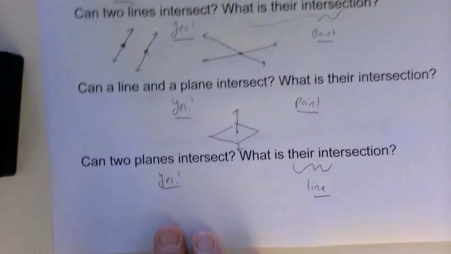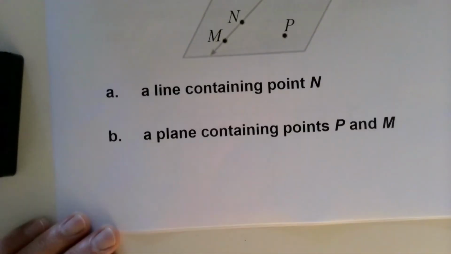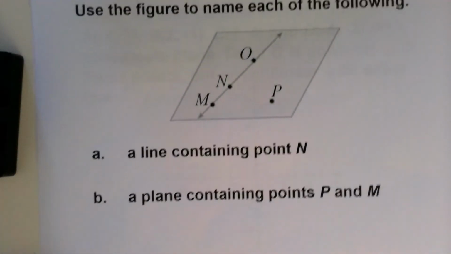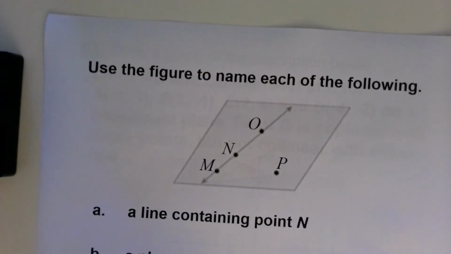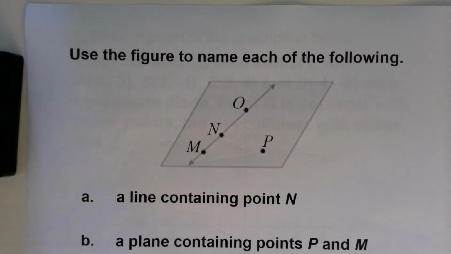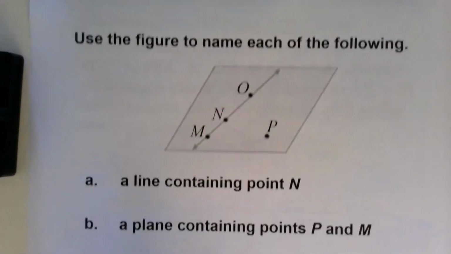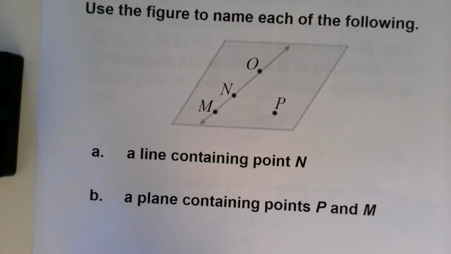Alright, so how do we identify some of these different things in diagrams? Okay, so this one they want us to use the figure to answer this question, and I have these notes posted in Schoology. I did mention that in class. You can go back and look at these on your own if you want to. So here I have this plane, a bunch of points, a line, and they want us to name a line containing the point N.